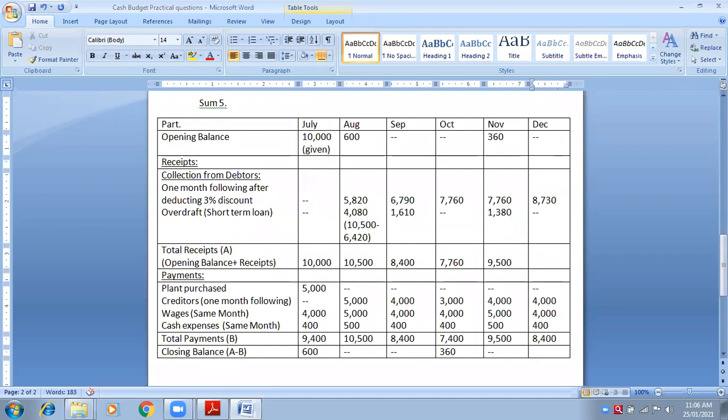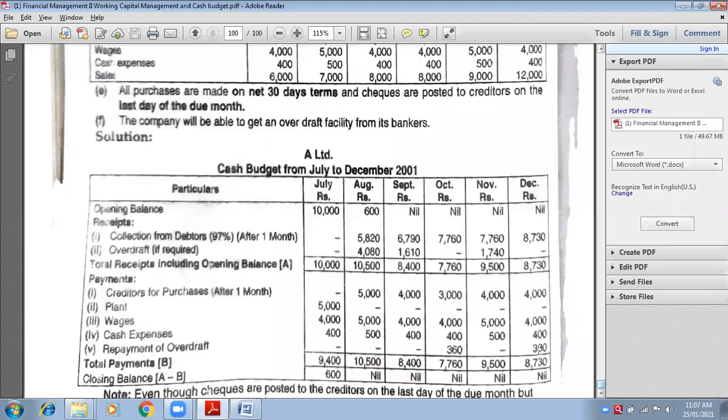So how much are my incomes? What is the total of incomes? 8,700 and 330: 8,730 is my block A. And what is my block B? 8,400, which is definitely less than my block A, and therefore the answer will be positive. So what is the positive answer? 330. Now, if you want to check, 330 is my correct answer.